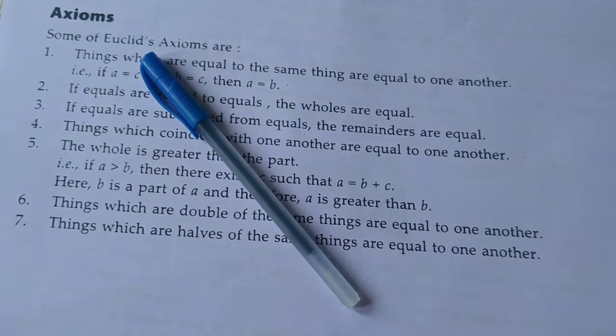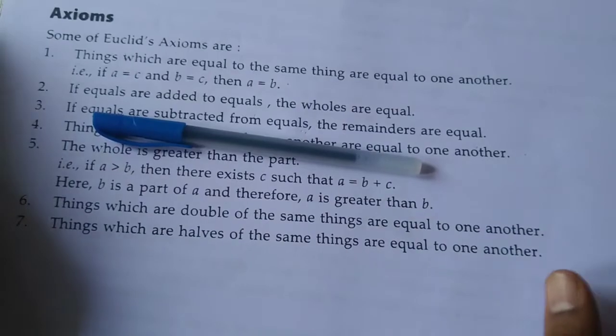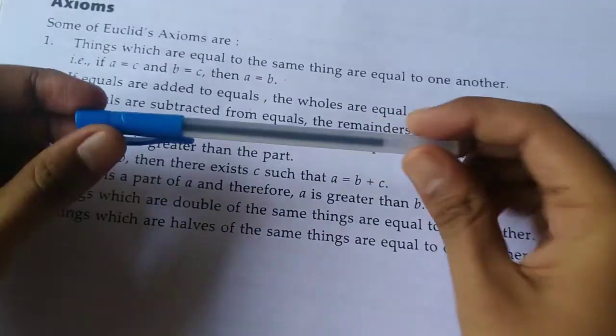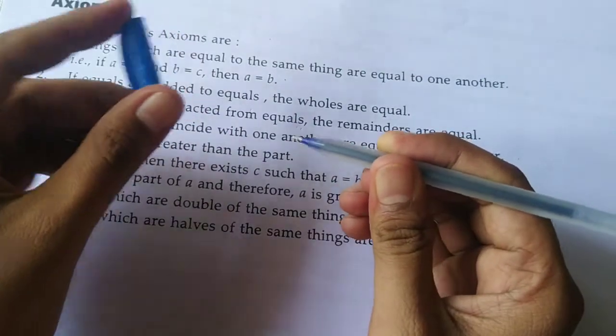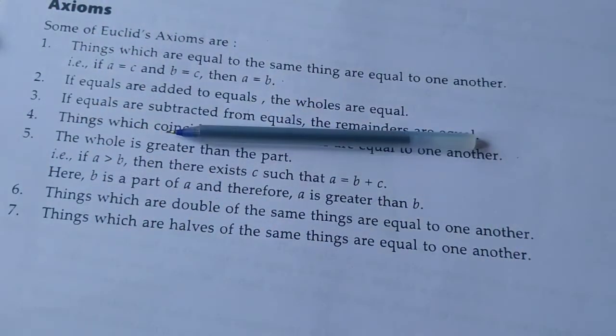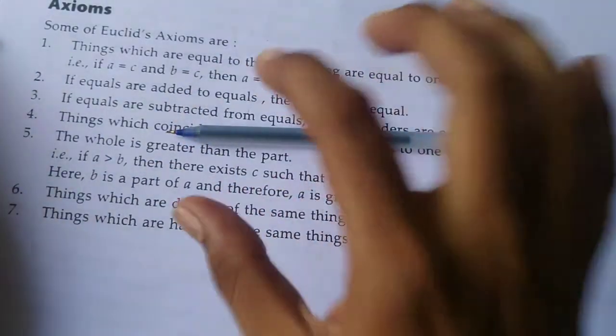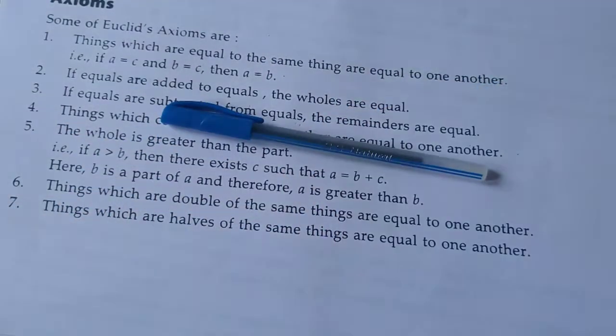I take the whole pen size, and suppose I take half. This part is half, and half is smaller than the full.